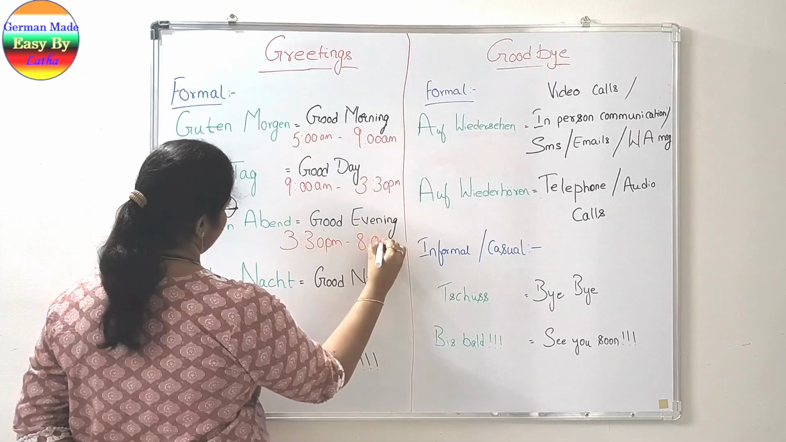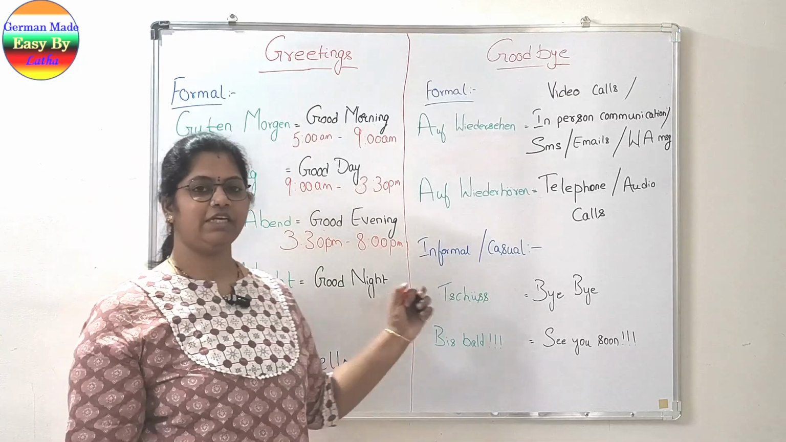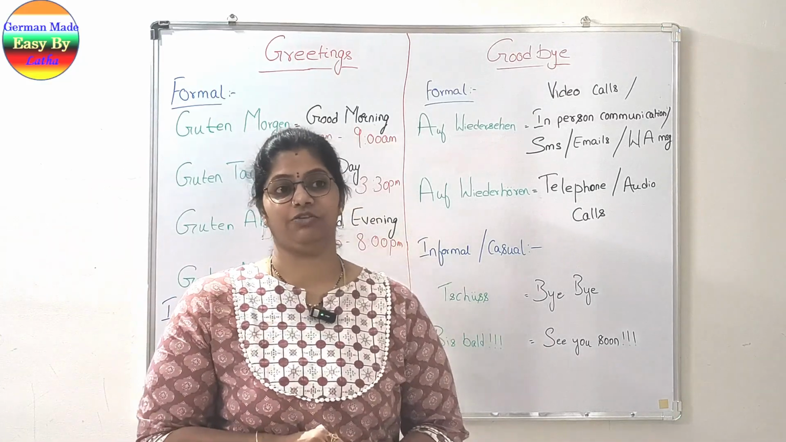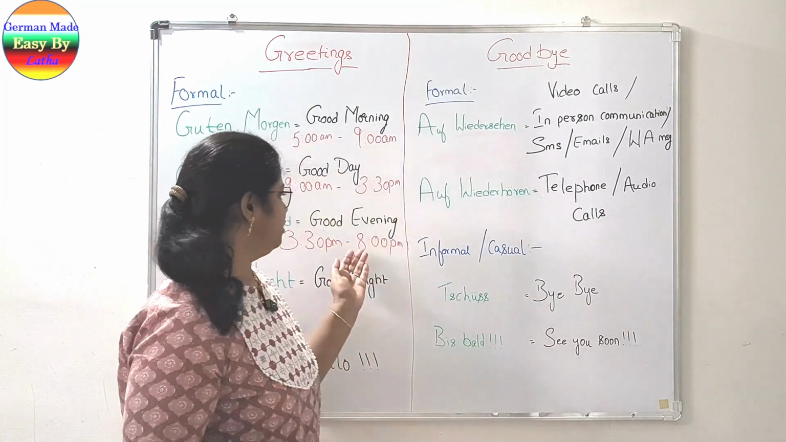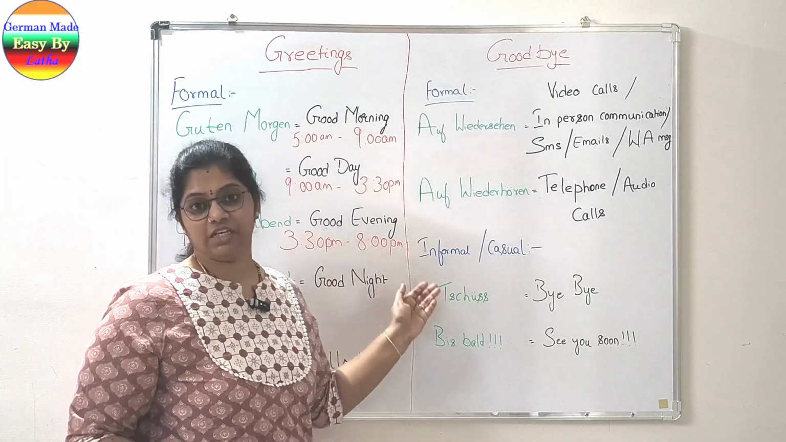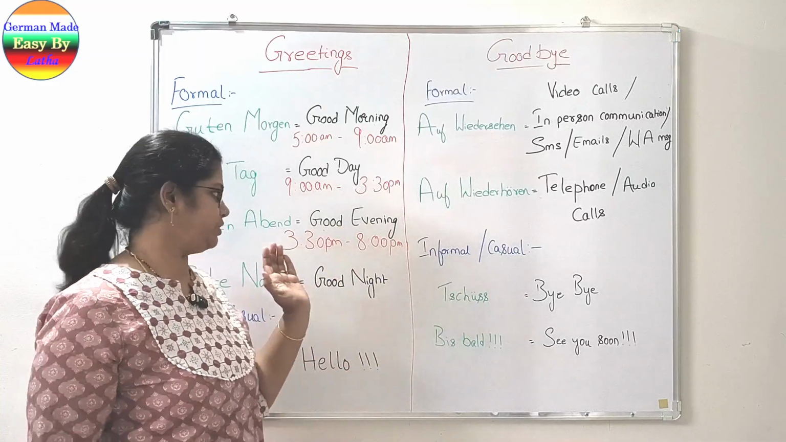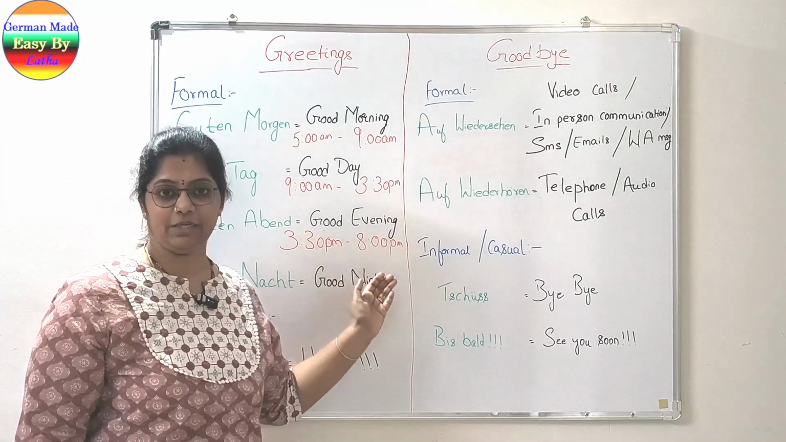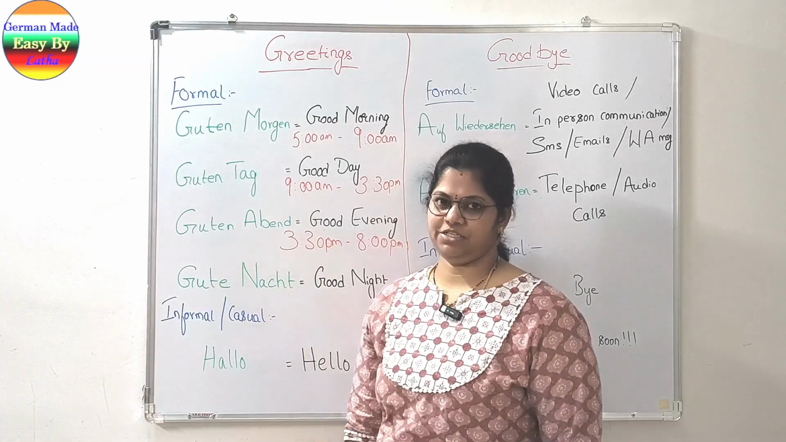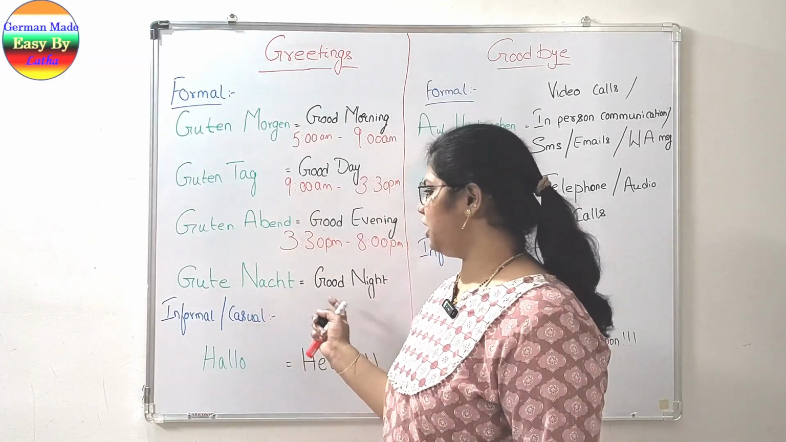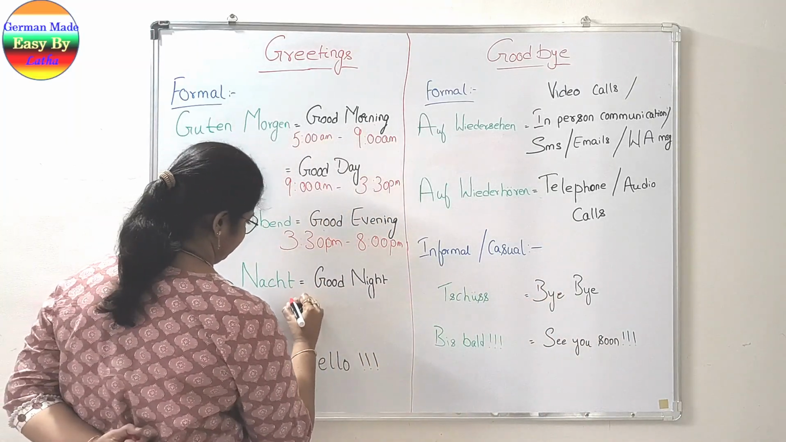Let us say till 8 o'clock. It can be any time in the evening, but I am taking 8 o'clock because official communication will not start after 8 o'clock in the evening. So you can consider 3:30 to 8 p.m. as good evening, which is Guten Abend in German. And Gute Nacht, as I said, is used when we are going to bed, just before going to bed.